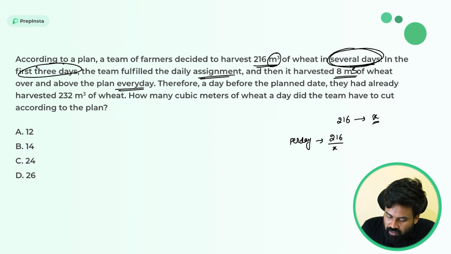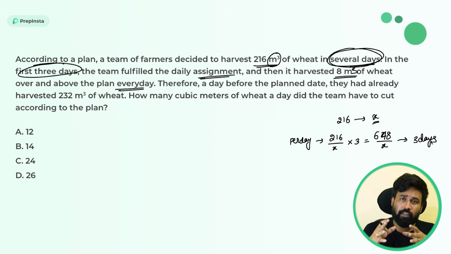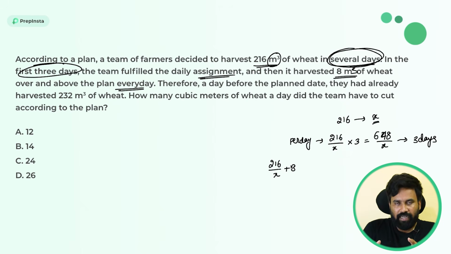They completed the task for the first 3 days very perfectly. So for 3 days it is into 3. So 600, 3 sixes are 18, so the answer is 648 divided by x. So this is the work completed in 3 days. And what they did after 3 days is start harvesting 8 meter cube of wheat extra. So usually they are doing 216 by x per day, but from the 4th day they started harvesting 8 extra. So this is the work per day from now onwards.